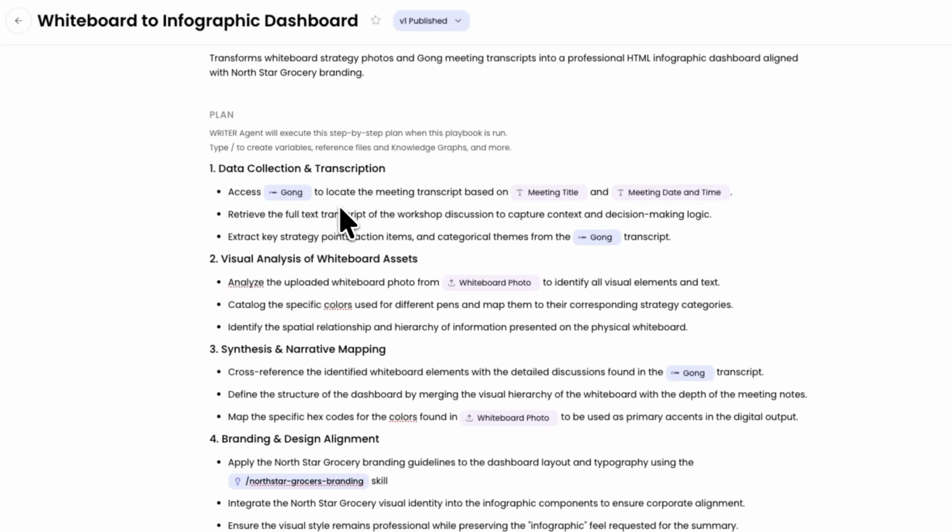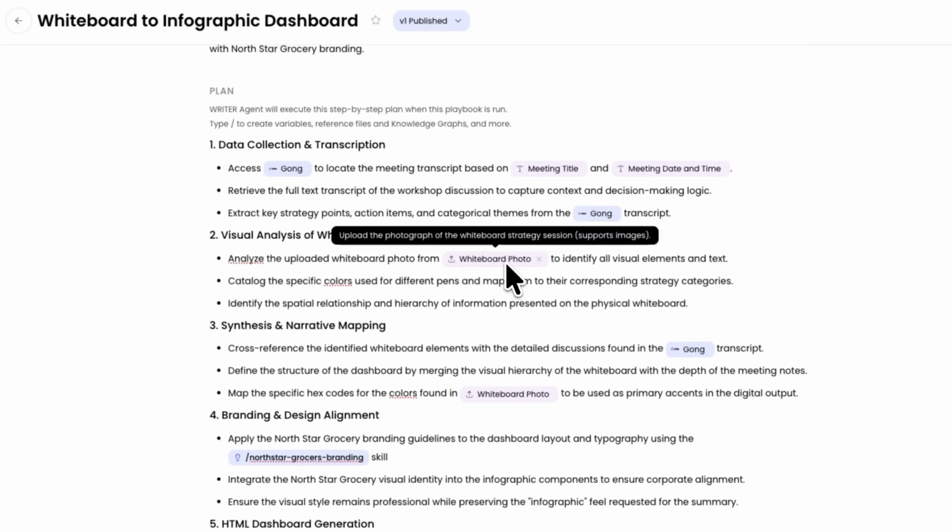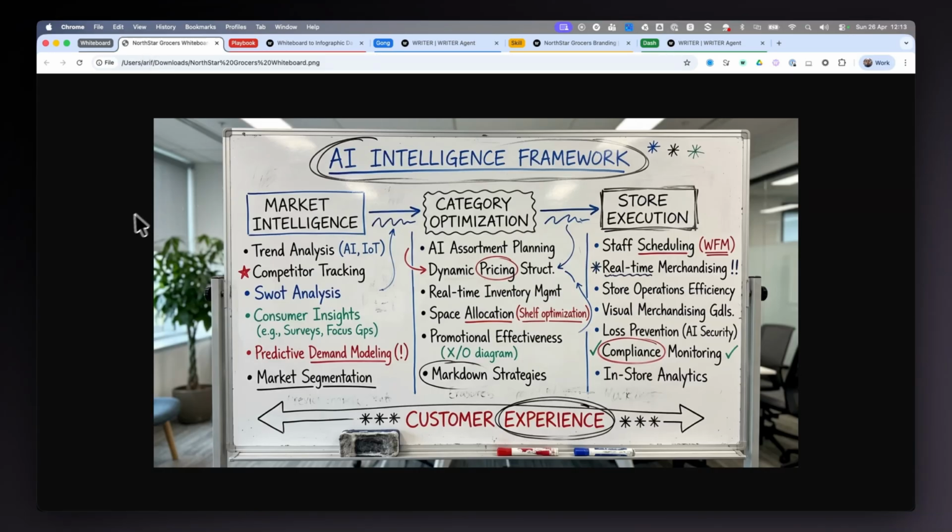The next important input is the whiteboard photo. I've set this up as a variable, so this can be provided when the playbook is run, and it can be for any future workshop. This is what our whiteboard looks like from the session, and this is the information I'm trying to pull in here, including the color coding, which we'll come to in a minute.